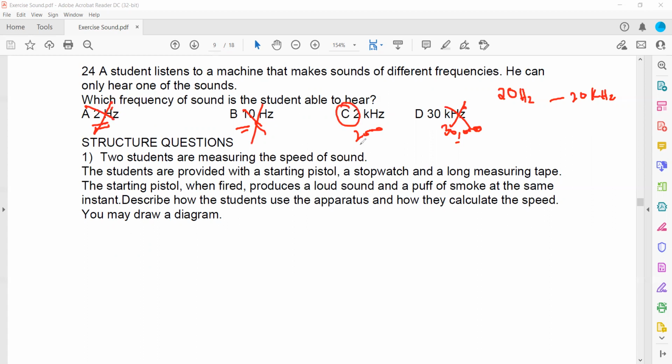So the sound which a student can detect is 2000 hertz or 2 kilohertz. So you have to memorize this audible range. You can write 20 hertz to 20 kilohertz or 20 hertz to 20,000 hertz. So both ways you can mention that.